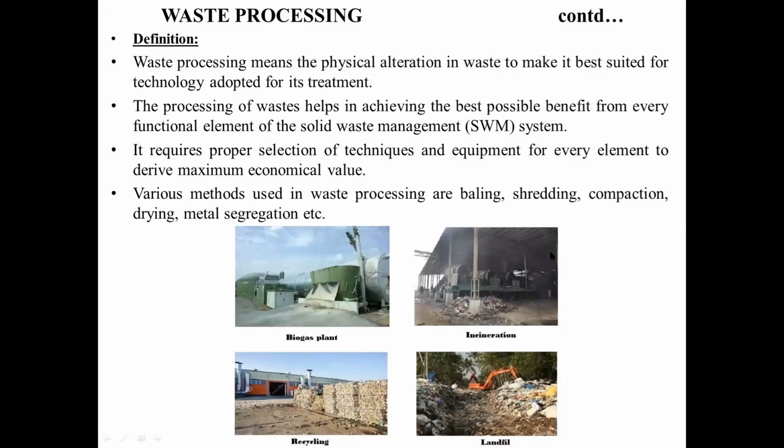Okay, so how do we do this? As we see, there are different methods of disposing our waste, right? The domestic waste is going to have some fertility, some agricultural or manure properties, or it can be used in a biogas plant for generation of gases for domestic use, right? And you can use incineration. When you are using incinerators, the heat which is generated while you're burning those wastes can be converted to some other means and used.